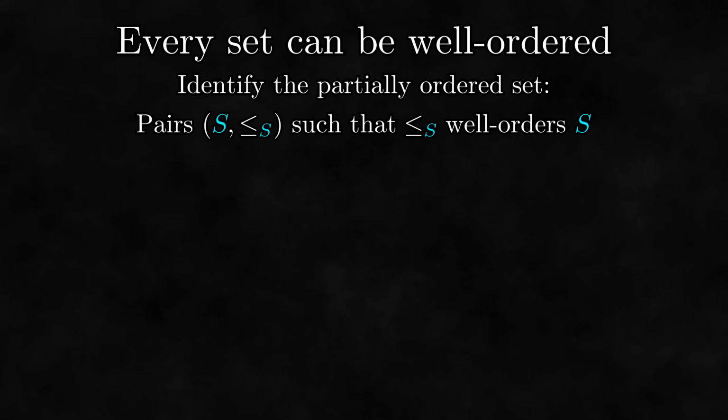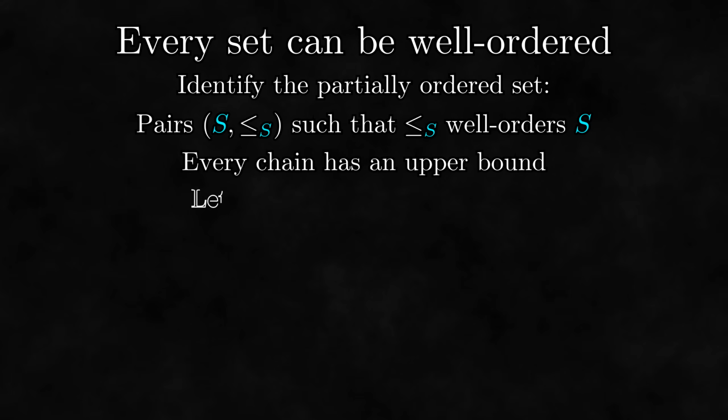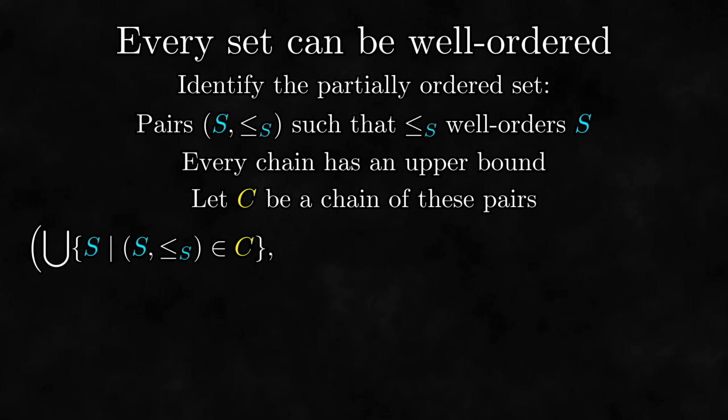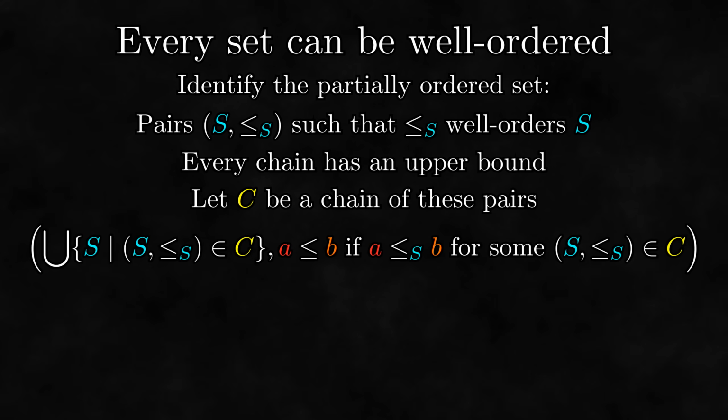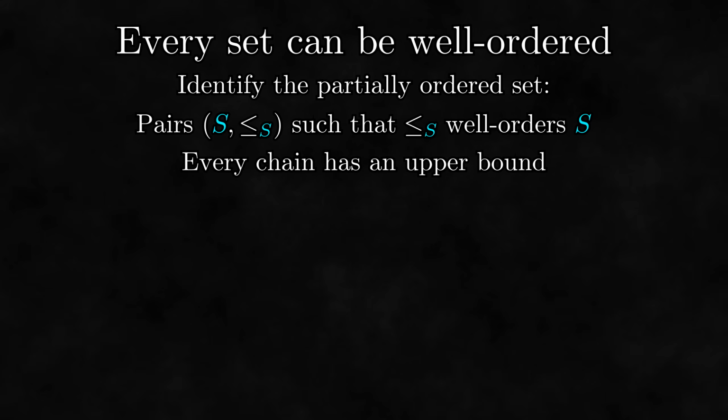Now that we've identified our partially ordered set, we need to prove that every chain has an upper bound. So let C be a chain of these pairs. What is an upper bound of this chain? Well, we just need to find a well-ordered subset that extends the order of all of the orders in our chain. The first part of the pair should just be the union of all the sets in the chain for the same reasons as in the previous proof, and the well order on this set can be made by borrowing the order from any of the sets in the chain. This pair is an upper bound of this chain, so we have now proved that every chain has an upper bound. Thus, by Zorn's lemma, we have a maximal pair.